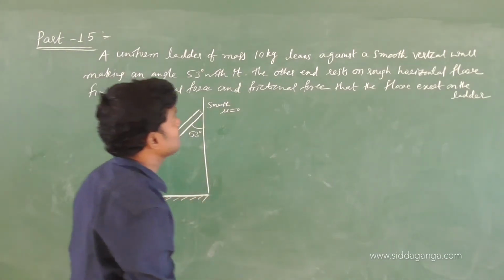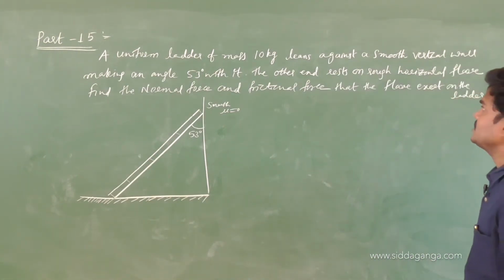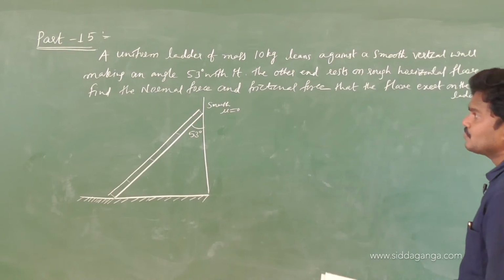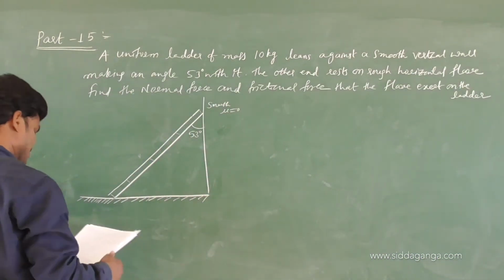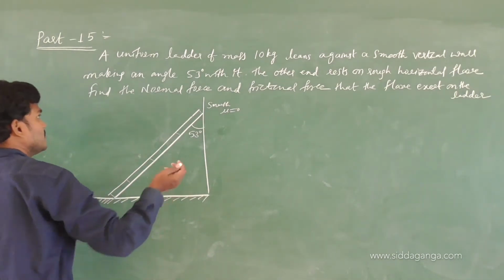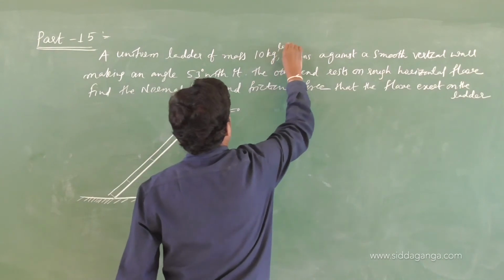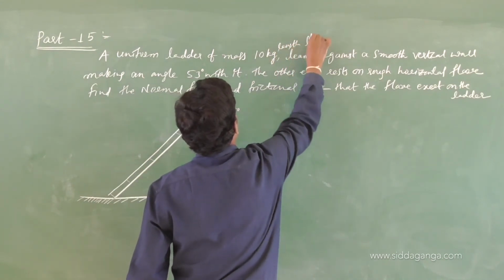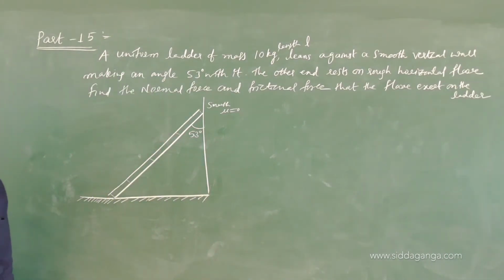The length of the ladder is not given. Uniform ladder of mass 10 kg, the mass is given. Length is not given, so you can take length L. Mass 10 kg, length L, since nothing is given. Yeah, this is the problem.